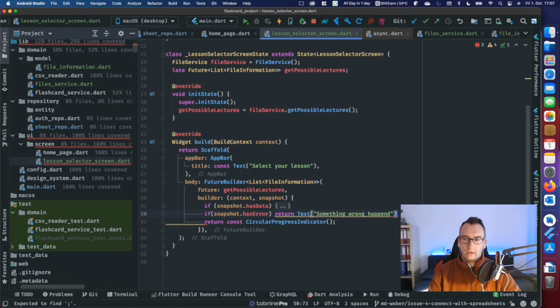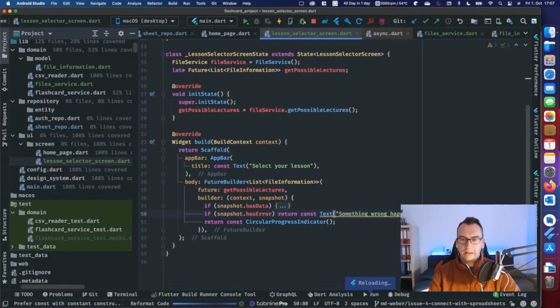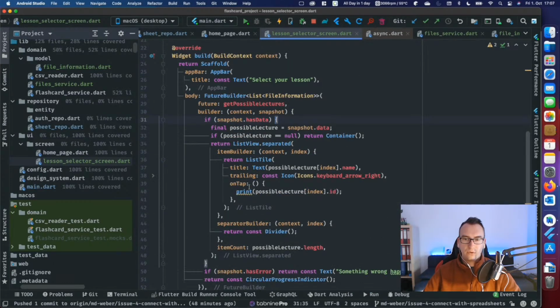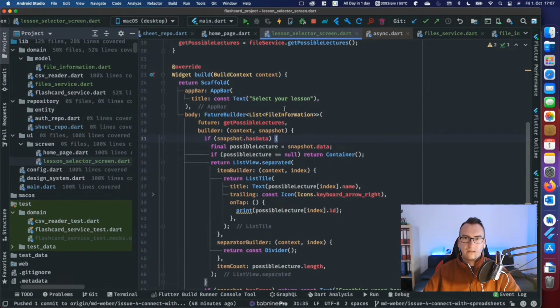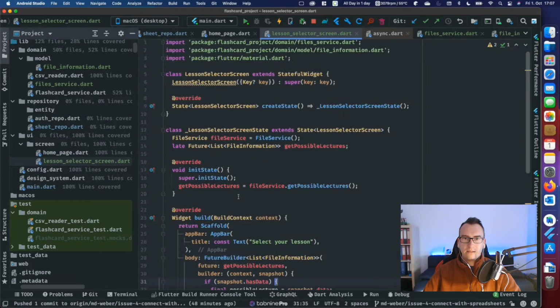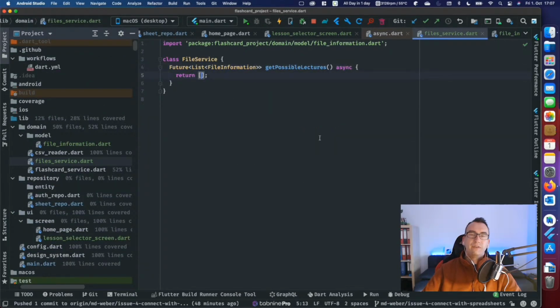So of course we can be more specific in the future, but this is what we do as the easiest way of doing it. So when we have the data from this list information, then everything is good, else we get some problems. So what is the prop here? Okay, we can make that const. And we call this method, we get it from here, and here we receive at the moment an empty array.